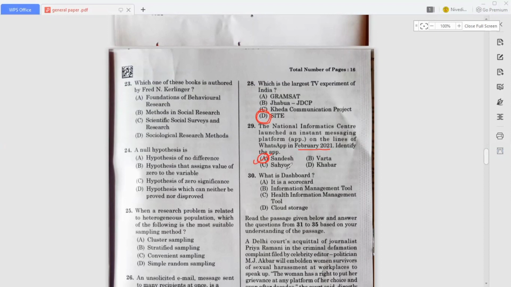So now move on to the next question. What is a dashboard? Okay, so a dashboard is nothing but what? It is an information management tool. Okay, so option B is the answer for this question. So now move on to the next question.